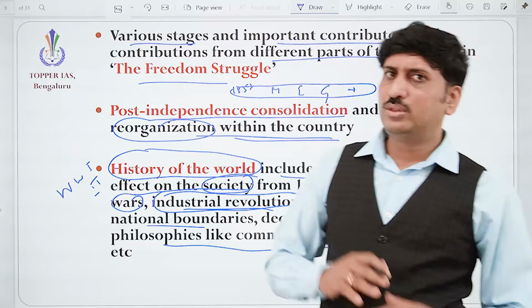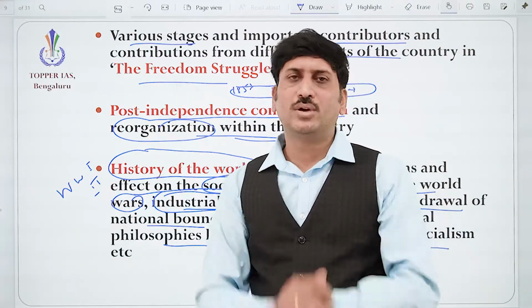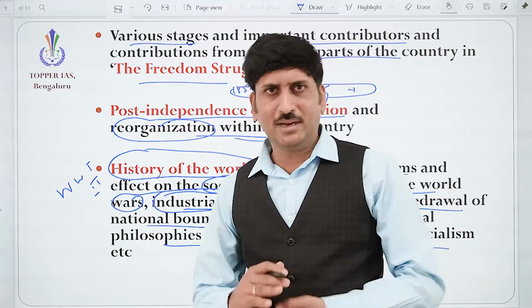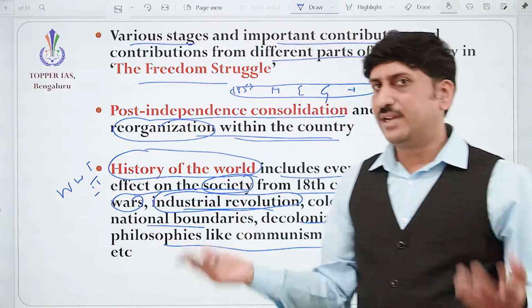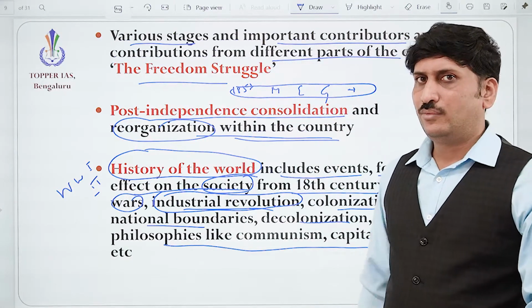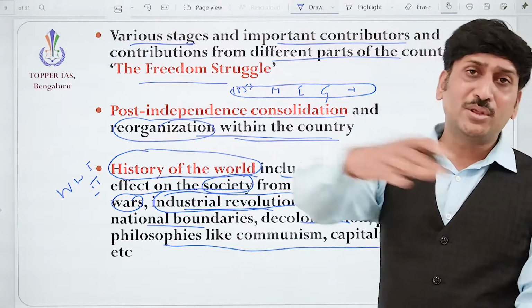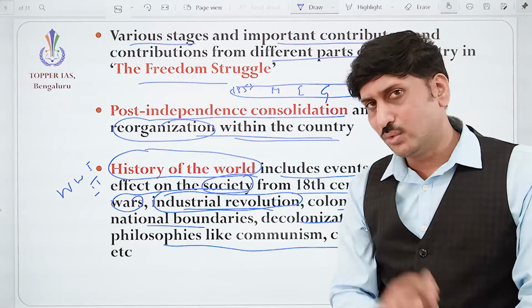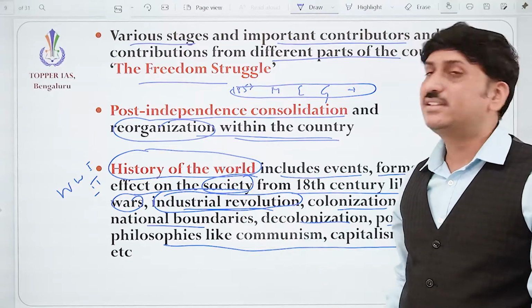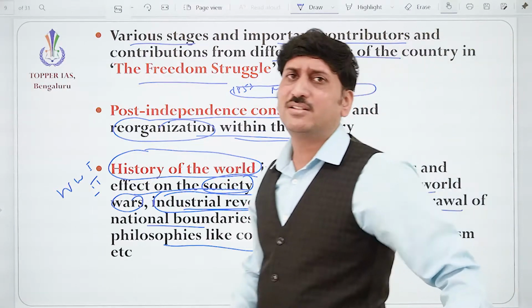Interesting. How the Industrial Revolution spread across the world, how it reached Japan, how it was in America, how it was in India. When the whole world was witnessing the Industrial Revolution, we were going in the opposite direction. Why is it so? That we will understand in the Industrial Revolution. How it created impact on society.